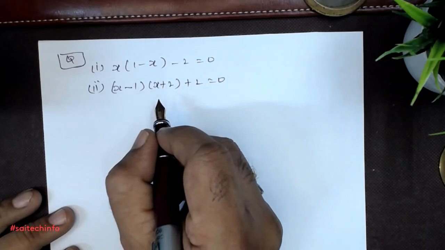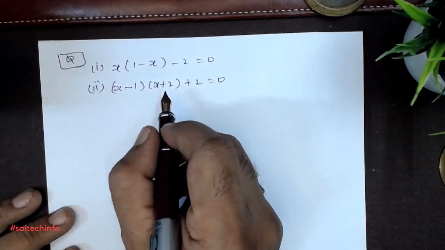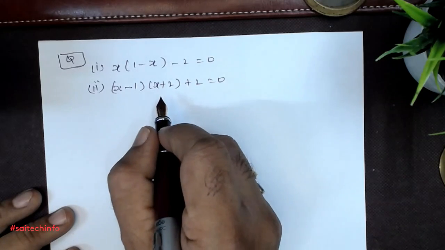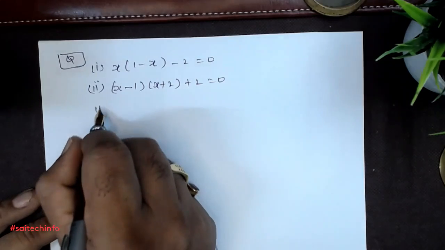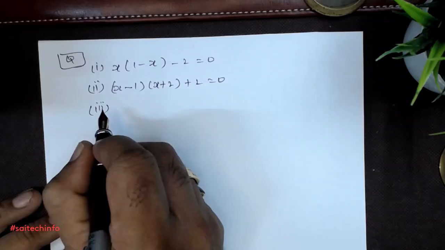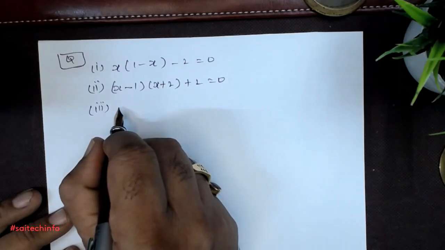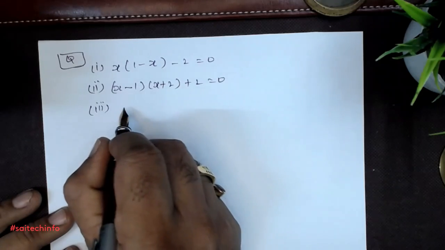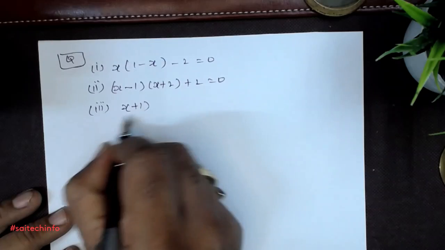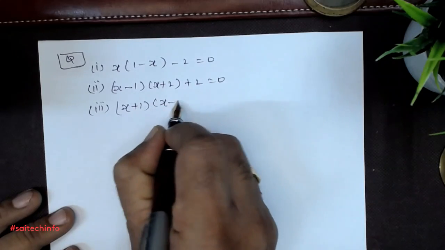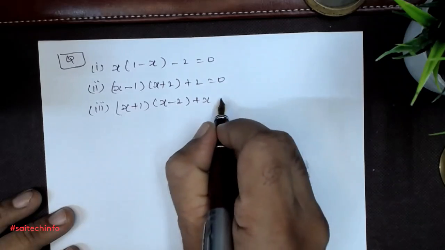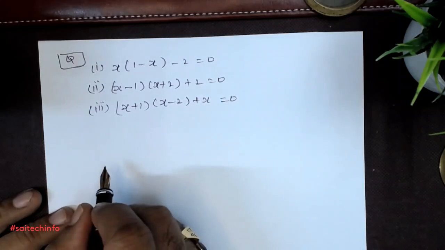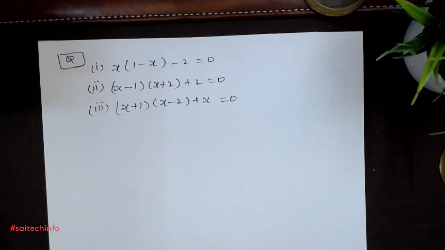Next one, (x + 1) into (x − 2) plus x is equal to 0. So can you try this sum? Please do that.